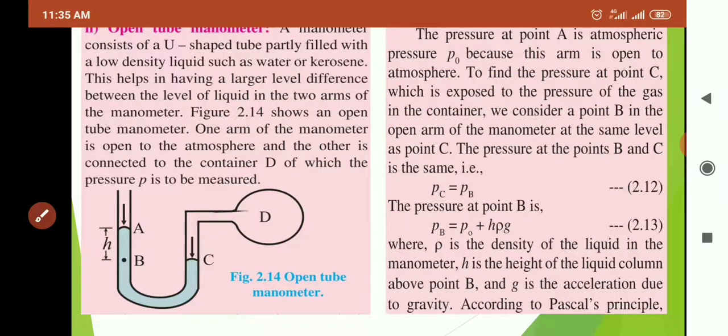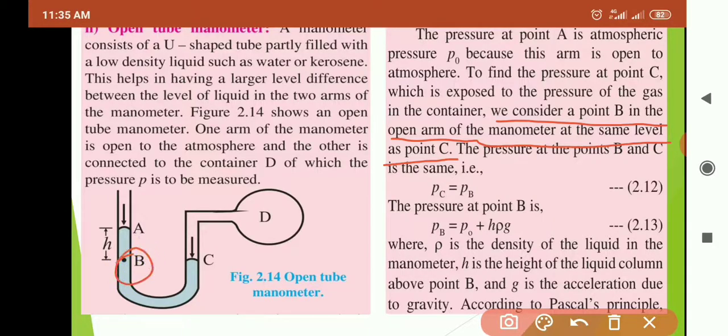So we consider a point B in the open arm of the manometer at the same level as point C. Here is the point B, at the same level as C. The pressure at B and C is the same because the level is the same. So PC is equal to PB. The pressure at point B, PB, is equal to P0, the pressure at A.